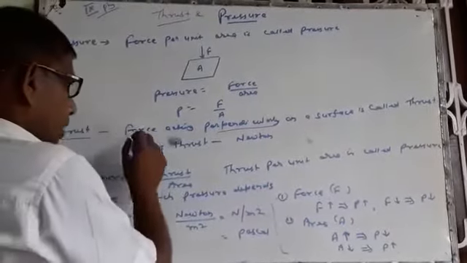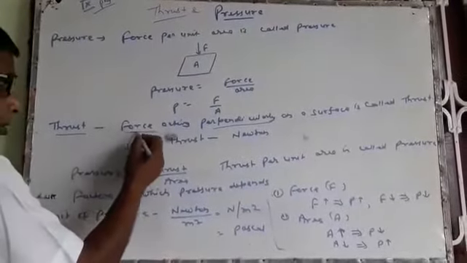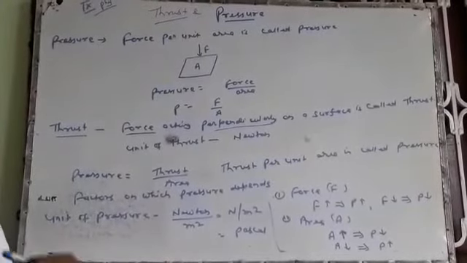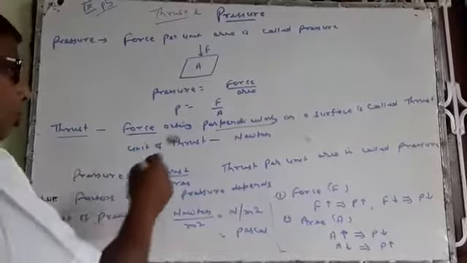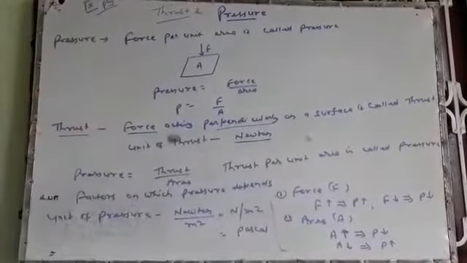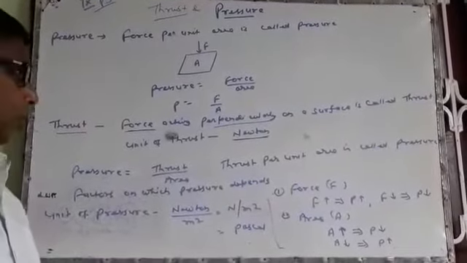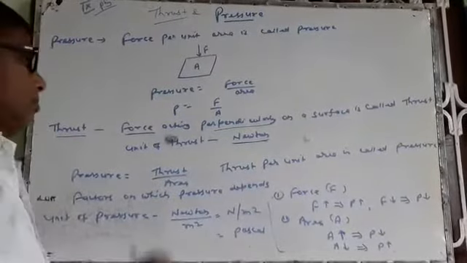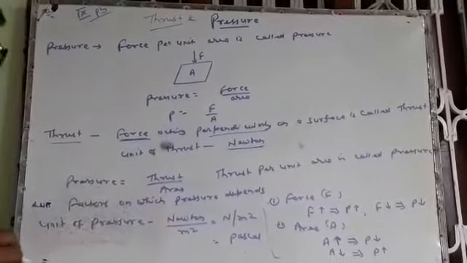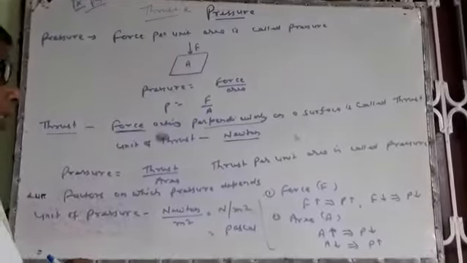Now there is a question: what is the unit of thrust? Since thrust is a force, and you know that the unit of force is Newton in the SI system, the unit of thrust is also Newton, in honor of Sir Isaac Newton. There may be a question: why is the unit of thrust Newton? The answer is, since thrust is also a force, force and thrust both have the same unit. So the SI unit of thrust is Newton.